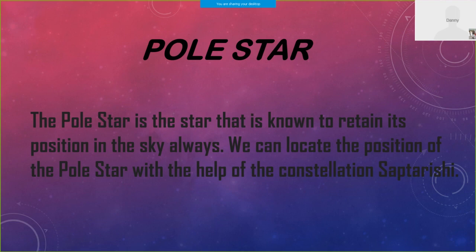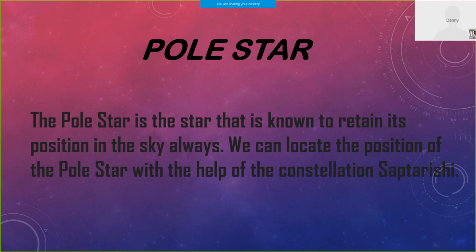Pole star. The pole star is a star that is known to retain its position in the sky always. We can locate the position of the pole star with the help of the constellation Saptarishi.